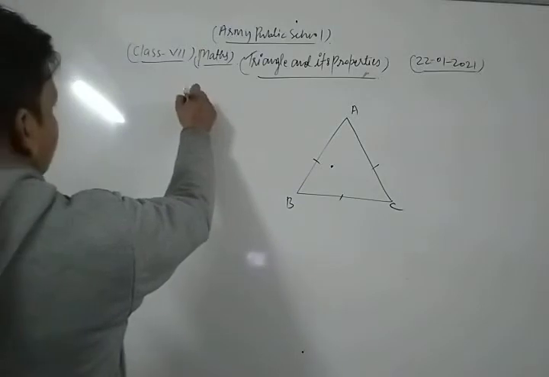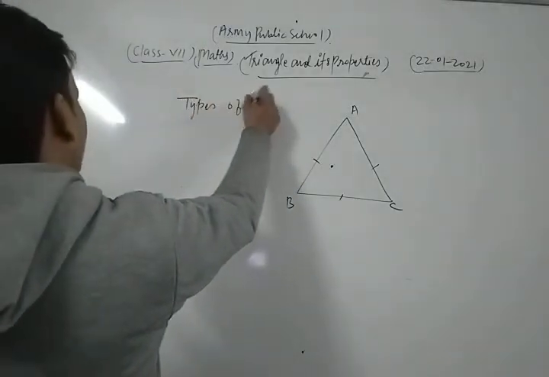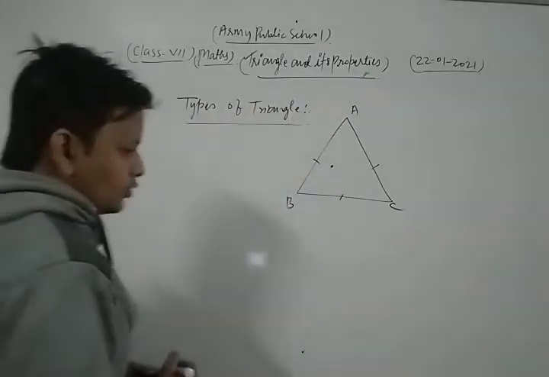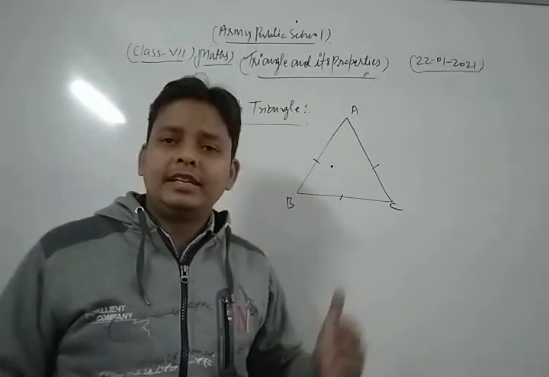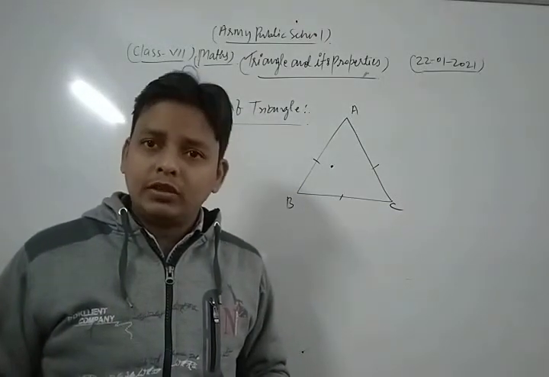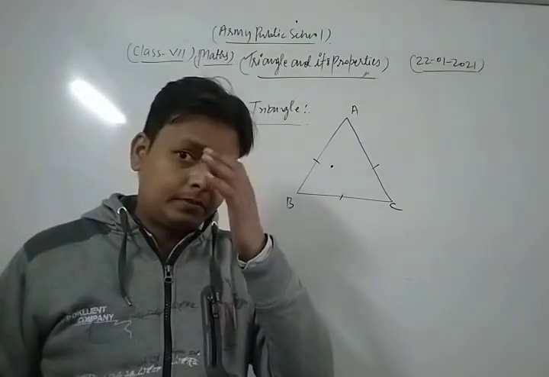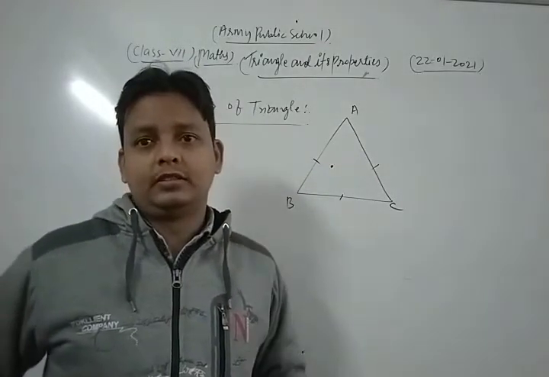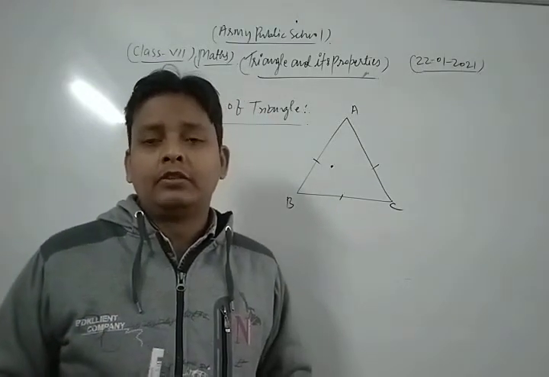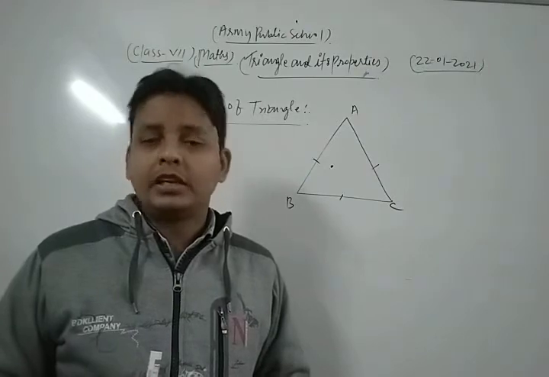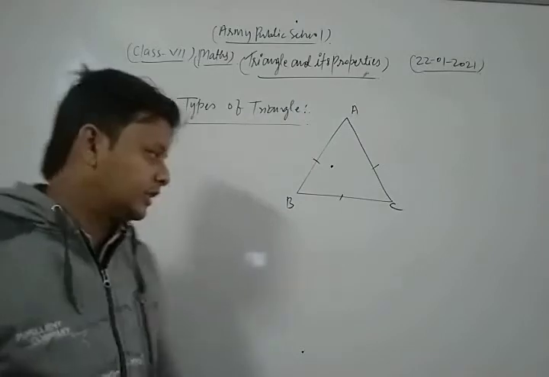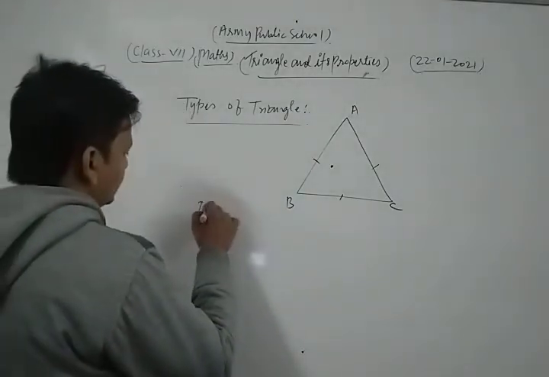Now we discuss the types of triangle. Dear friends, on the basis of its sides there are three types of triangles: equilateral triangle, scalene triangle and isosceles triangle. First one is isosceles, then equilateral and scalene triangle. Now we discuss one by one. First of all we discuss the isosceles.